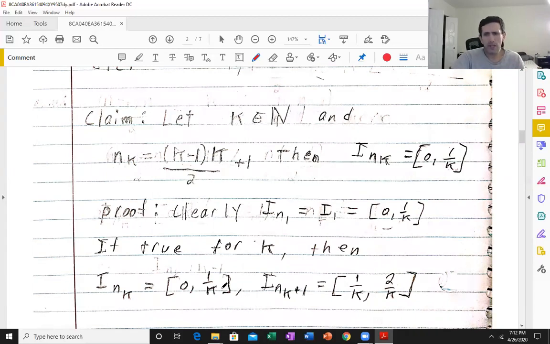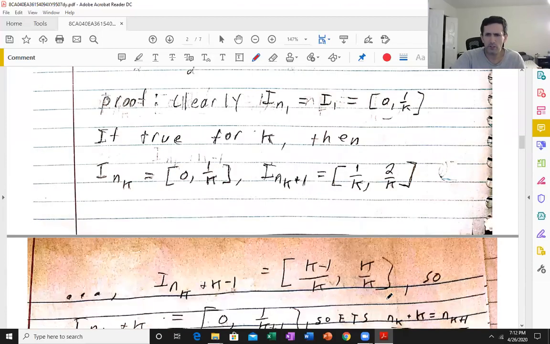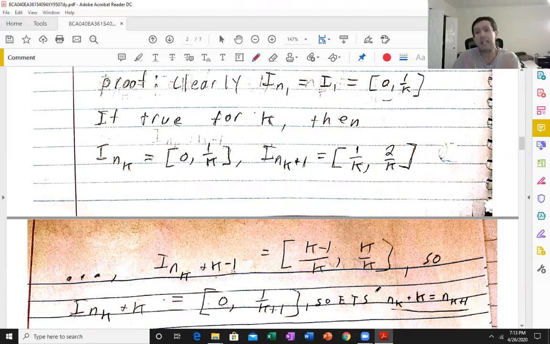Now notice that I_{n_k+1} is just 1 over k to 2 over k. I_{n_k+2} would be 2 over k to 3 over k, etc., etc., until we get to k minus 1 over k to k over k. And then the next one, we're going to go back to 0 in the numerator and k plus 1 in the denominator. That's just how we're defining this pattern.